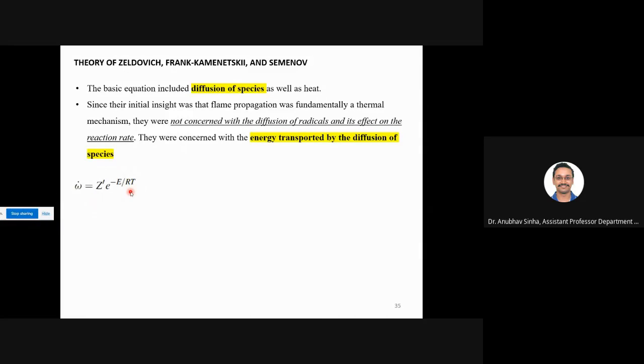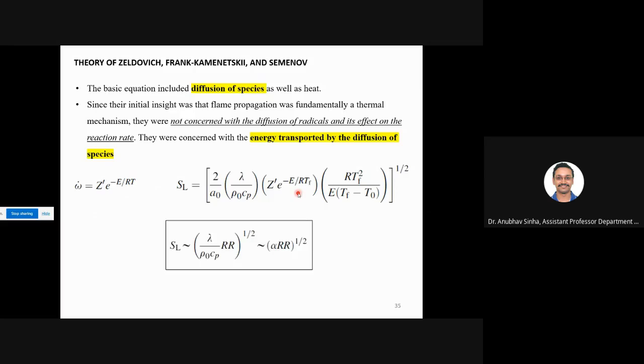This is the most general Arrhenius form. In class we wrote A, they have taken Z, but the form is the same. Using this, they have derived an equation for SL.